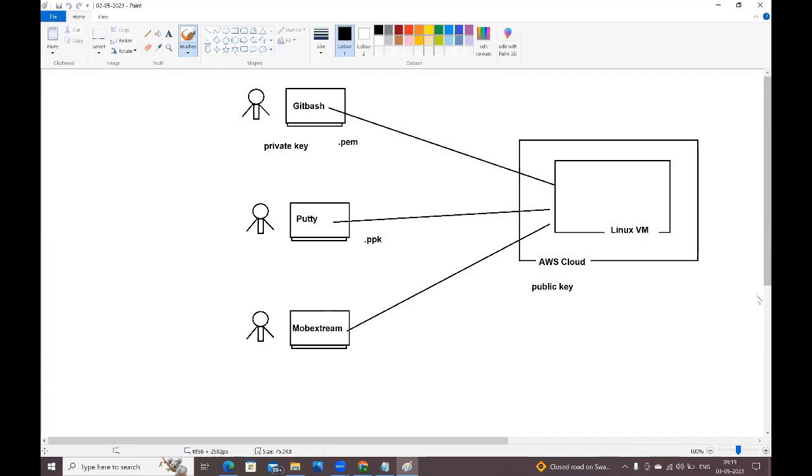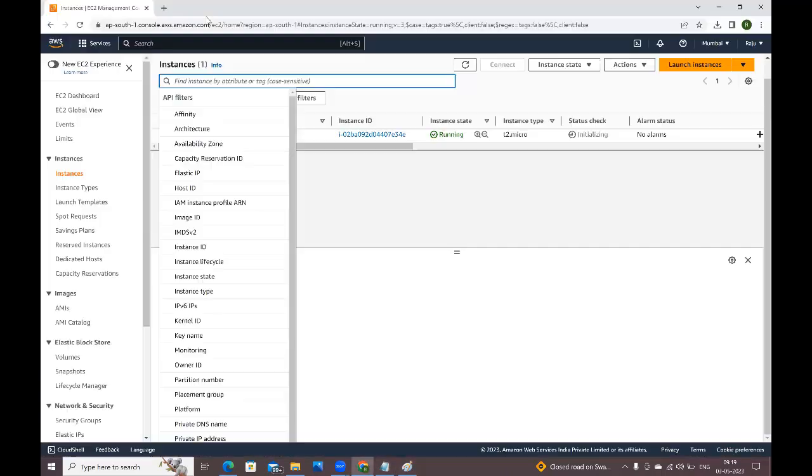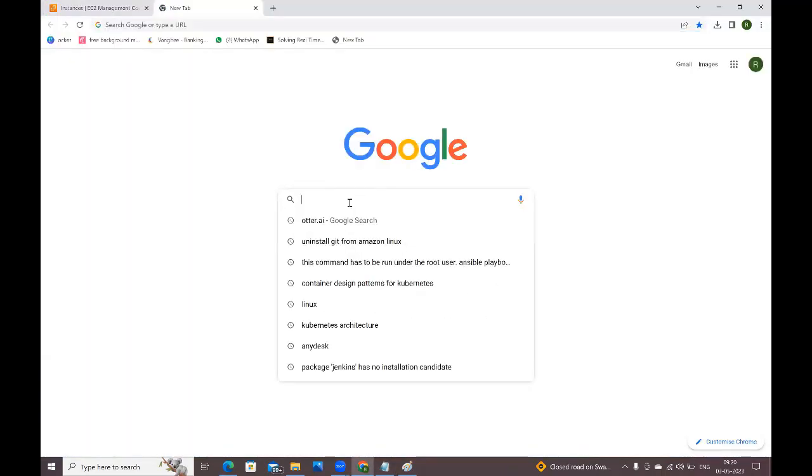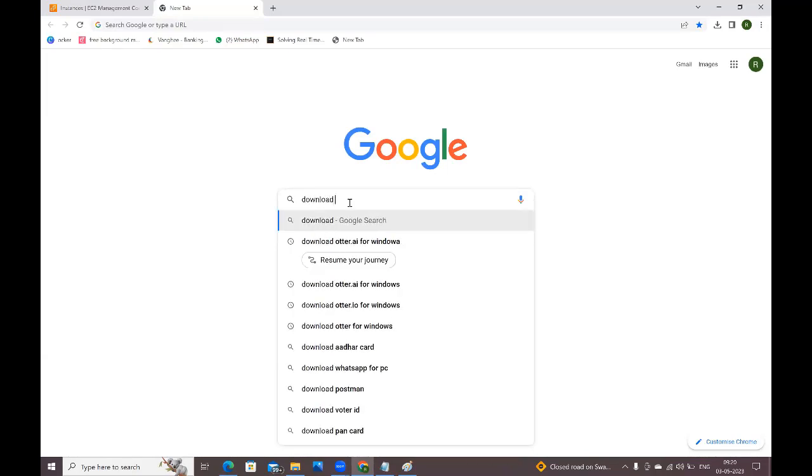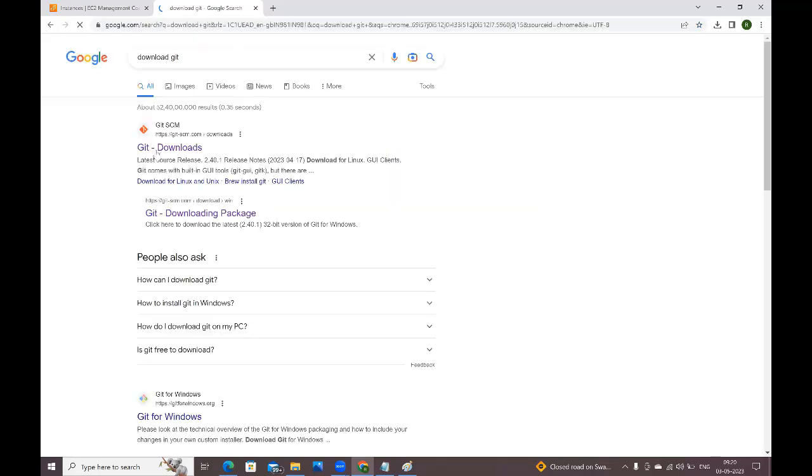First, if you want to connect from Git Bash, you need to install Git Bash in your machine. For that, go to the browser and just search for download Git. Click on this; this is the official website of Git, git-scm.